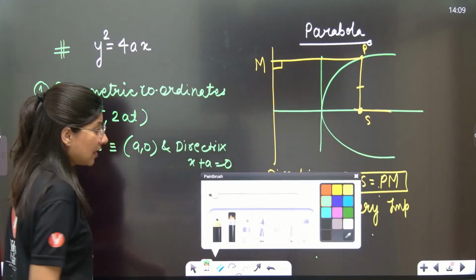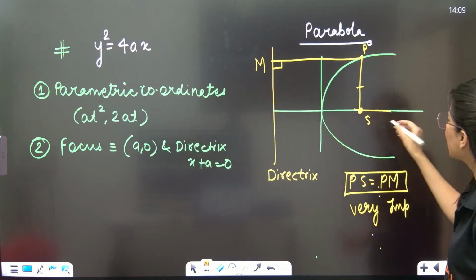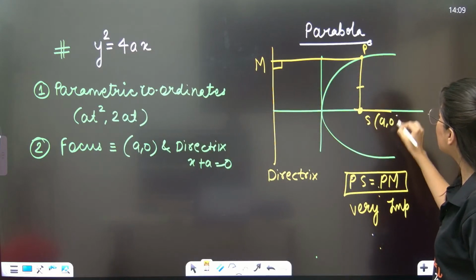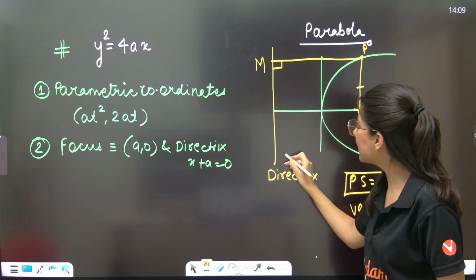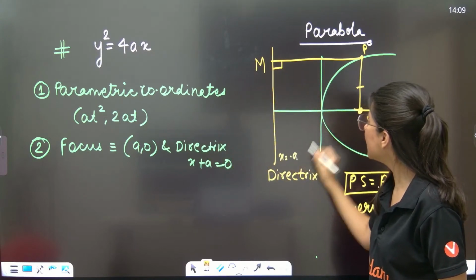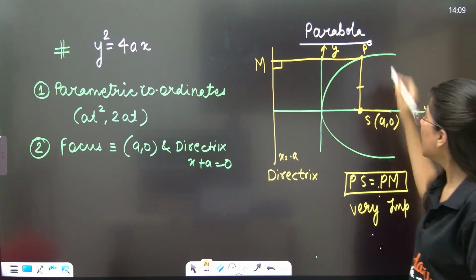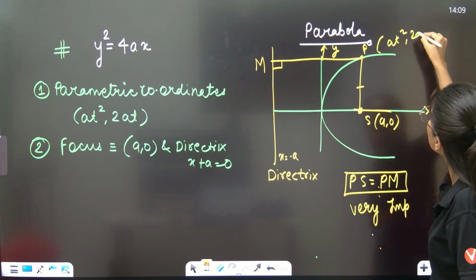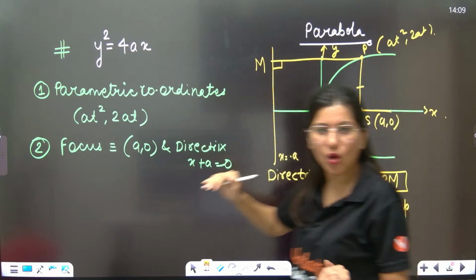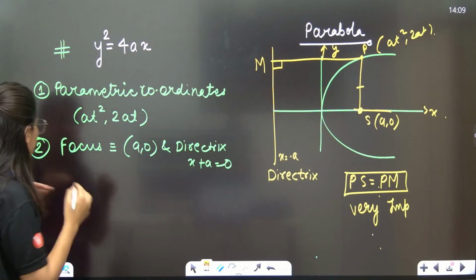And I have actually plotted the same parabola over here. This is nothing but y square is equal to 4ax. This is the focus, (a, 0). The directrix is x equals to minus a. This is your y axis and this is your x axis. Any point P on this parabola can be taken as (at square, 2at). I think all the points are getting cleared.